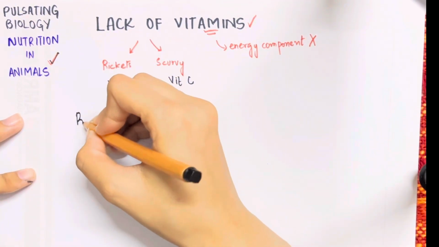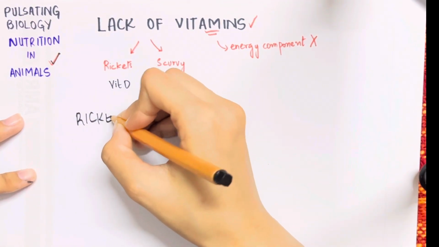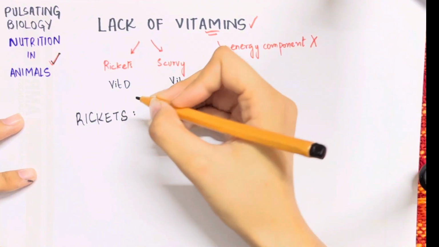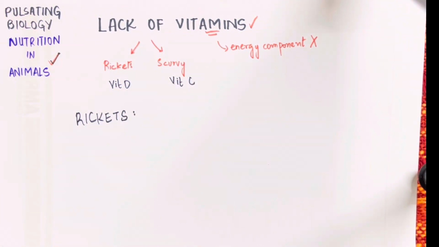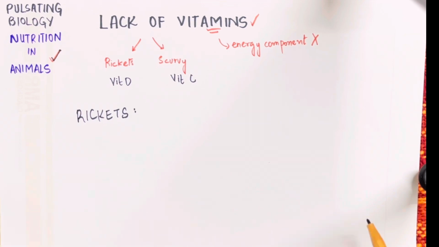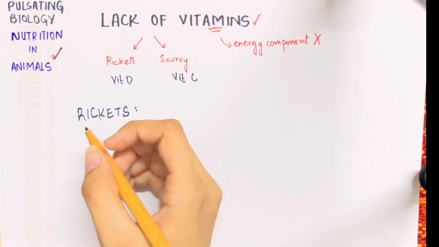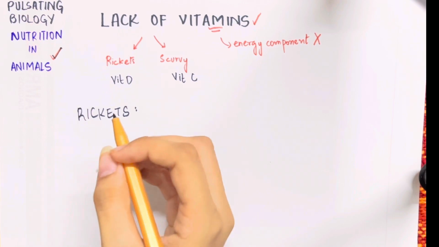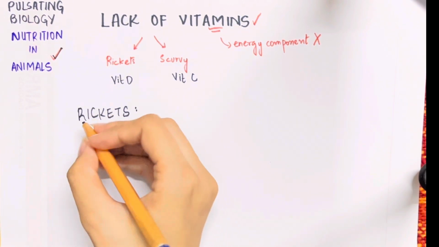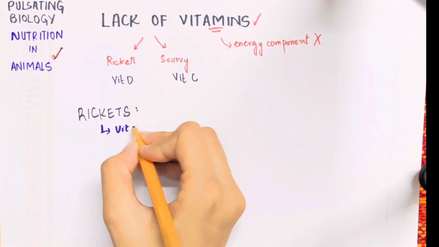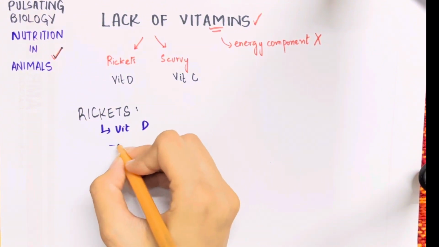Let's first talk about rickets. Rickets is very common when it comes to malnutrition, or any diet in which there is a lack of vitamins. Then we say that the individual suffers from rickets. It is a disorder occurring in children due to the deficiency of vitamin D mainly, that causes poor teeth and bone formation.